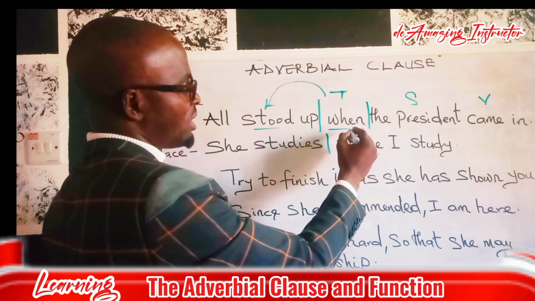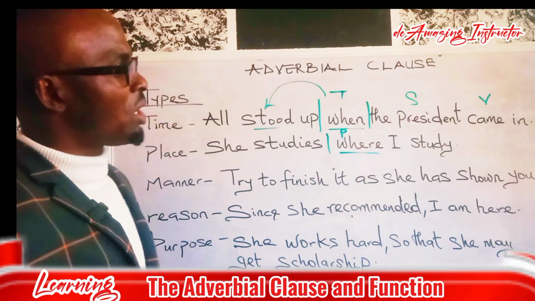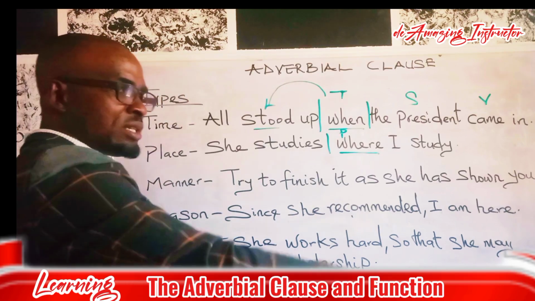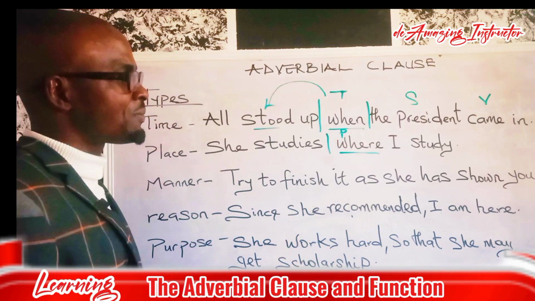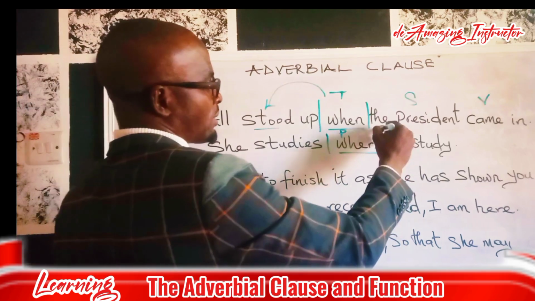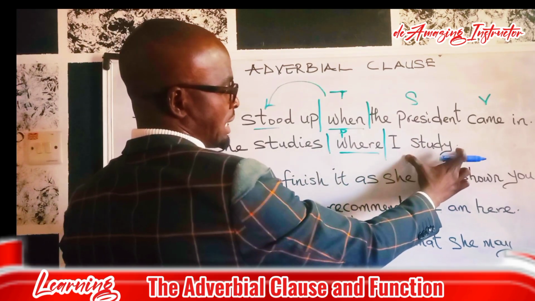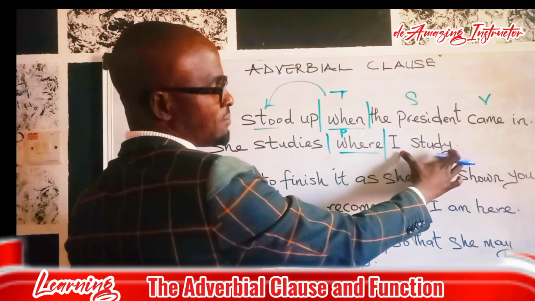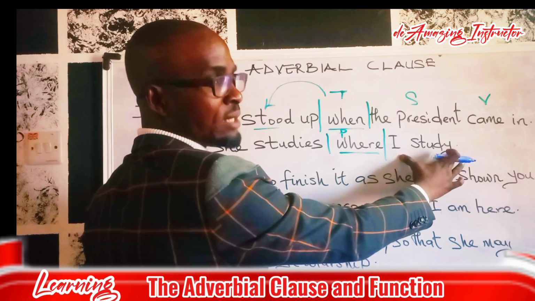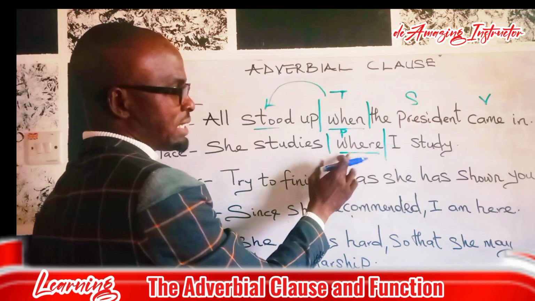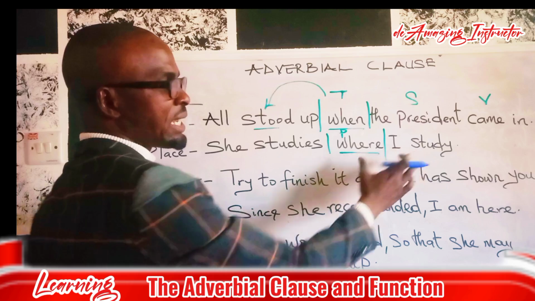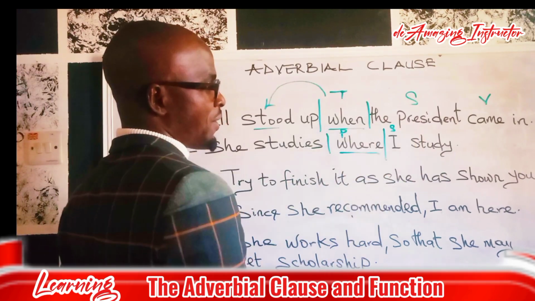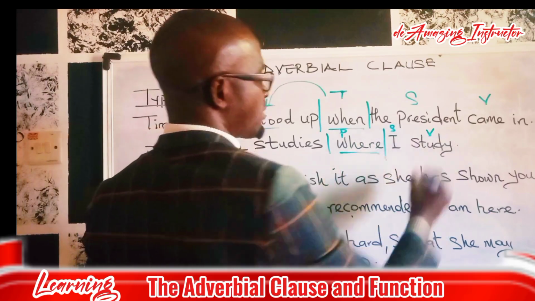Adverb of what? Of place. I can call this adverb of place because it introduces the environment where such a thing happened. And our other clause, if not for the introduction of where, would have been regarded as another independent clause. But based on the fact that it is introduced with where, it becomes a subordinate clause. So our subject here is I, and our verb is study.